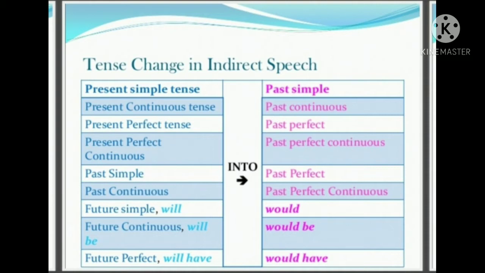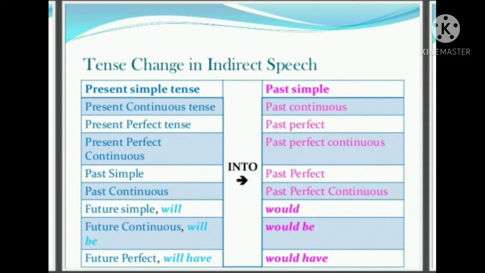Present perfect continuous, has been working, will be changed to had been working. And simple past will be changed to past perfect. For example, she worked will be changed to she had worked. Past continuous will be changed to past perfect continuous. For example, she was working will be changed to she had been working.